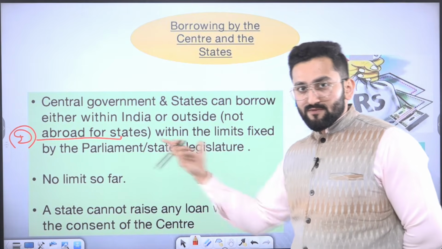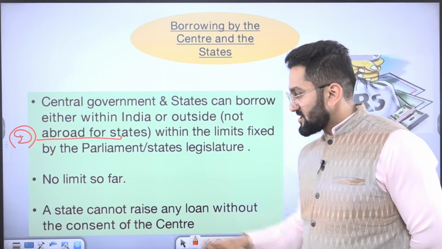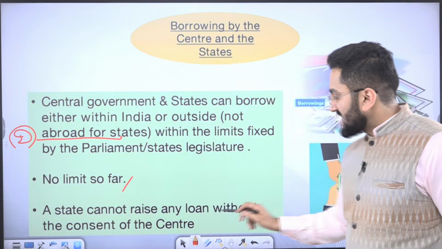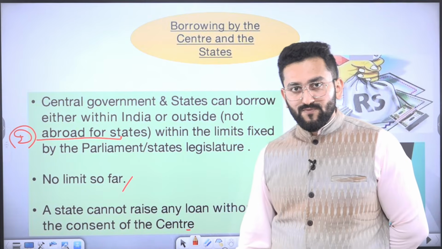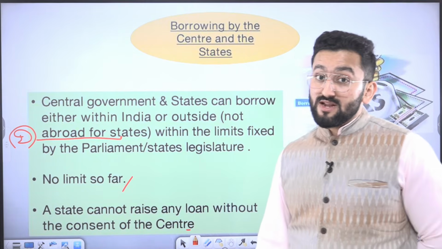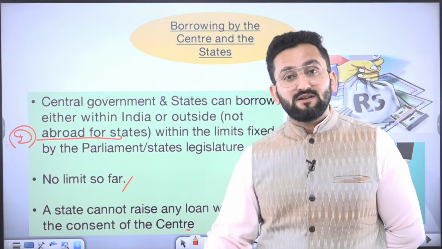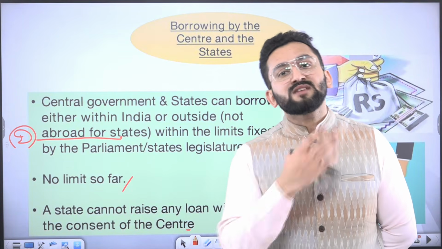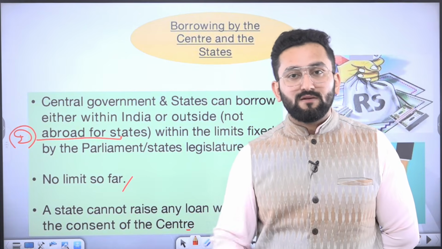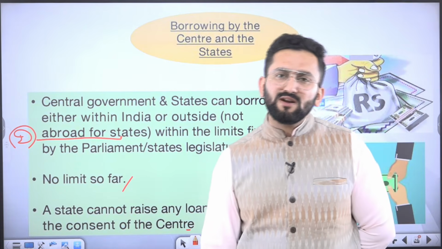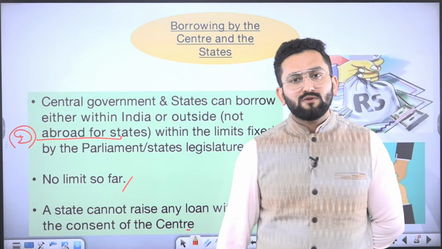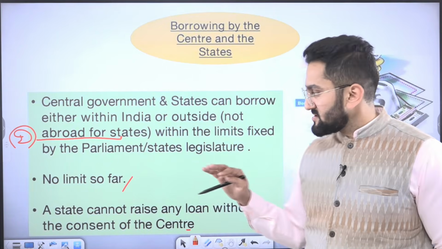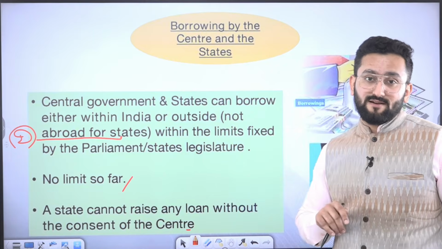Okay, within the limits fixed by Parliament, state legislature. When it comes to limit, the limit can be fixed by Parliament, state legislature. No limit so far, as I told you, no law has been made. A state cannot raise any loan without the consent of the center. And the reason is, it may be possible that a state government has already taken a loan from the center, and now the state government is taking a loan from another central government body, say RBI. So the central government will say, you have already taken a loan. Why are you taking an additional loan? Just tell us how you are going to repay, how you are going to maintain your sound financial balance. So that's why this provision has been added.